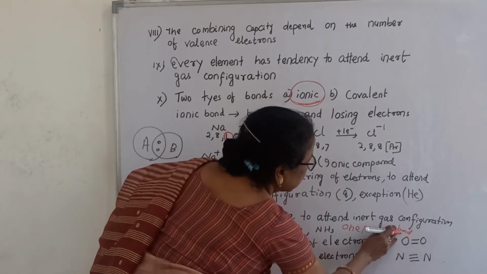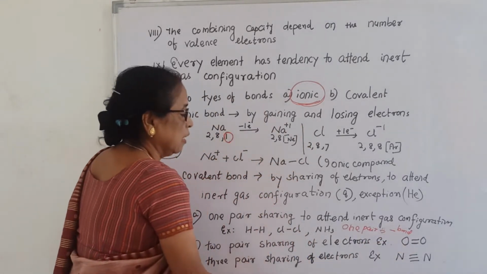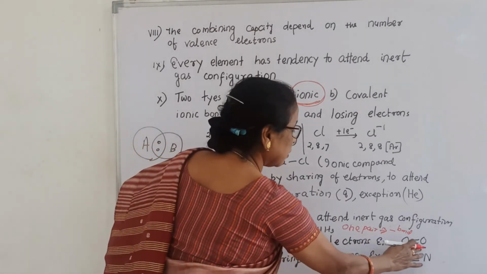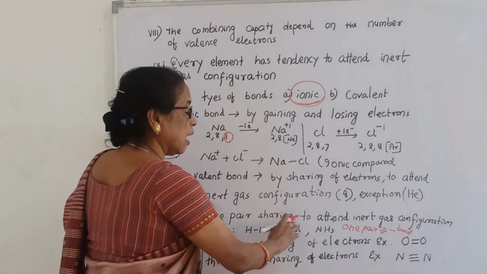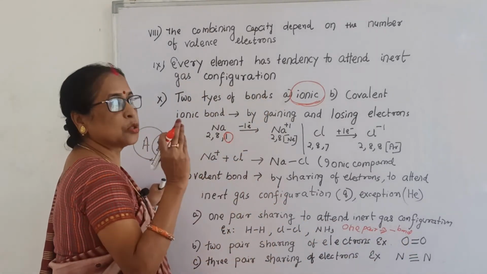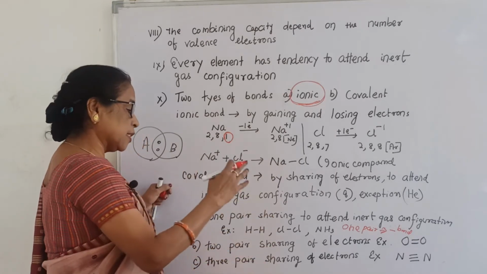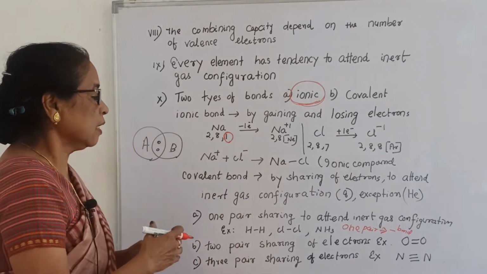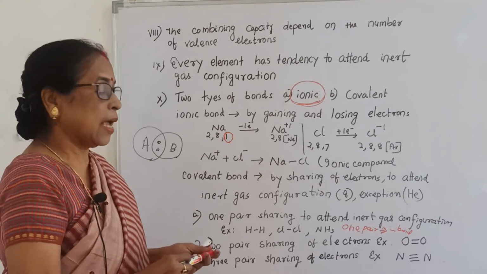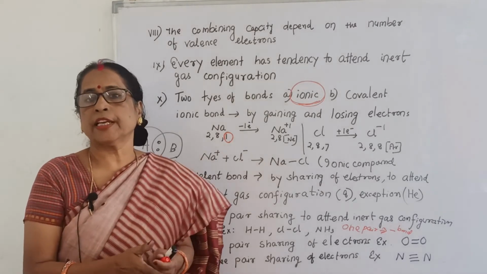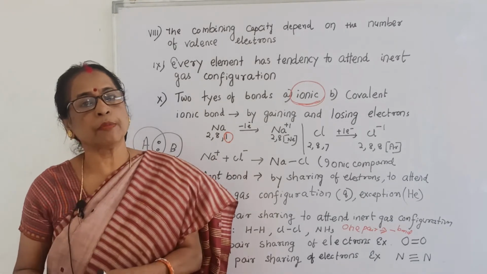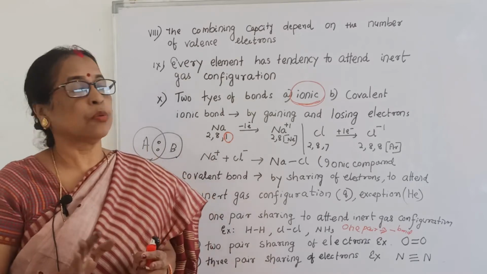And similarly, if I say two pair sharing, that means here double bond. Here single bond and here double bond. Two pair sharing, double bond, that is two covalent bonds. Three pair sharing of electrons, then here also three bonds. Again see, one pair sharing means one covalent bond. Two pair sharing means two covalent bonds. Three pair sharing means three covalent bonds.